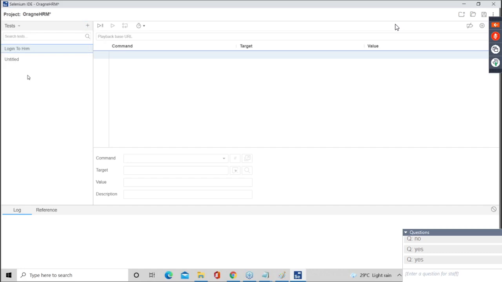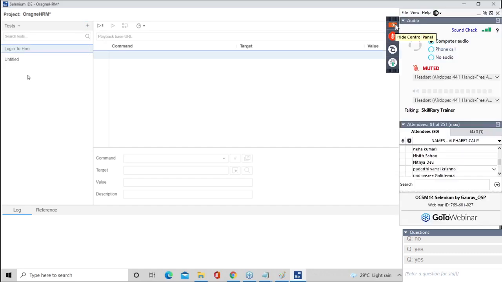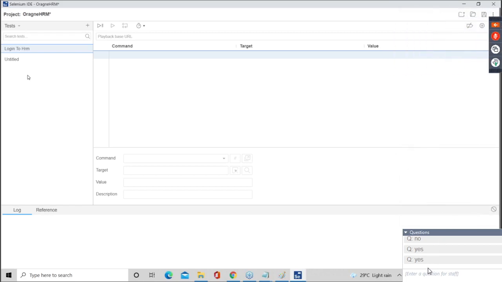Guys, any confusion up to this? Now you realize why UI based tools are very easy. Tell me guys, if you spend 2 days on this tool, you become an expert in automation. Okay, so now create project, add the test.